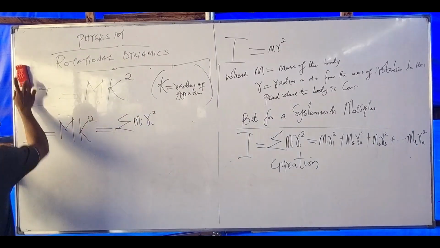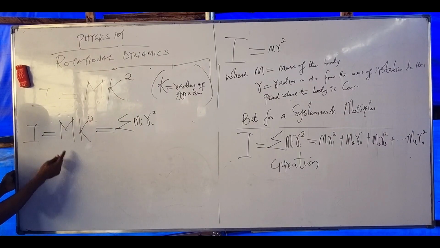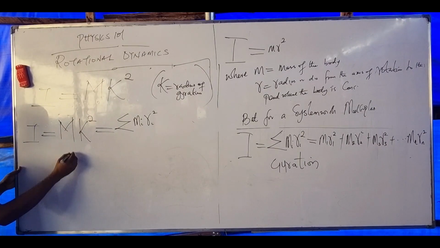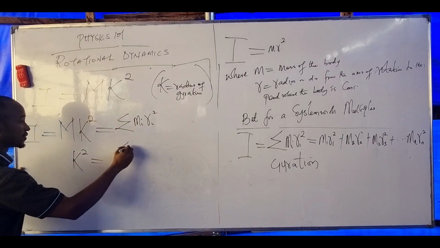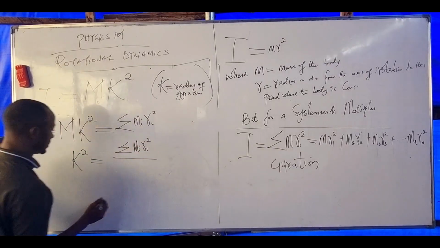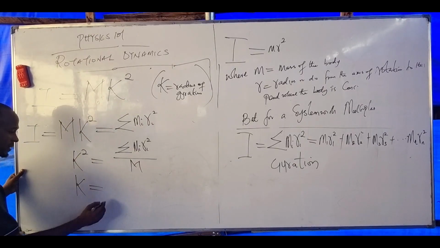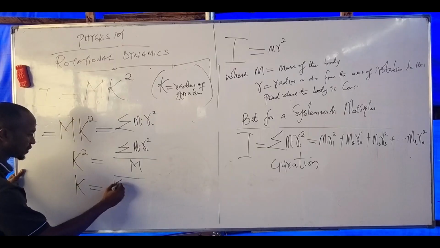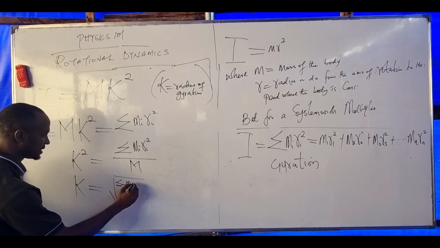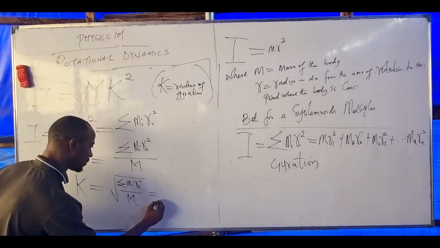From here, can I make my K squared the subject? How do we do that? Divide both sides by M. That means my K squared becomes the sum of all masses, M_i r_i squared, over capital M. Don't forget, mass. Then my K becomes the square root of the sum of all masses over M, which is also equal to the square root.